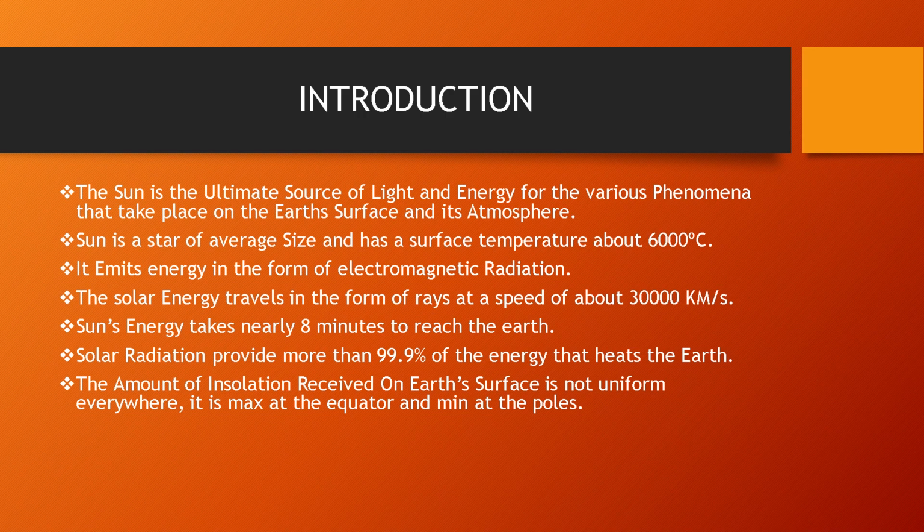Our planet receives the optimum amount of sun energy because of the right distance from the sun. On planet Earth, the insolation is not uniform everywhere. It is maximum at the equator and minimum at the poles. The reason is that the equator gets direct rays of the sun, so it is considered the hottest place on the earth, whereas the poles get slanting rays of the sun, so they are considered the coldest place on the earth.